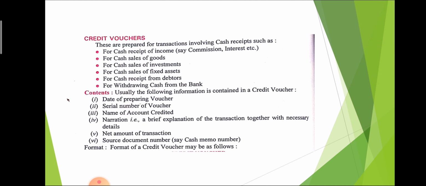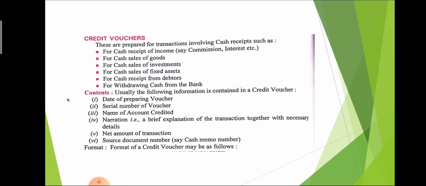Credit voucher is almost the same as debit voucher. These are prepared for cash receipt. So what is the basic difference between debit voucher and credit voucher? Debit voucher is given for cash payment and credit voucher is for cash receipt. Other things are the same. Here, some examples of cash receipts are given: for cash receipt of income, for cash sales of goods, for cash sales of investment, for cash sales of fixed assets, for cash receipt from debtors, for withdrawing cash from bank.